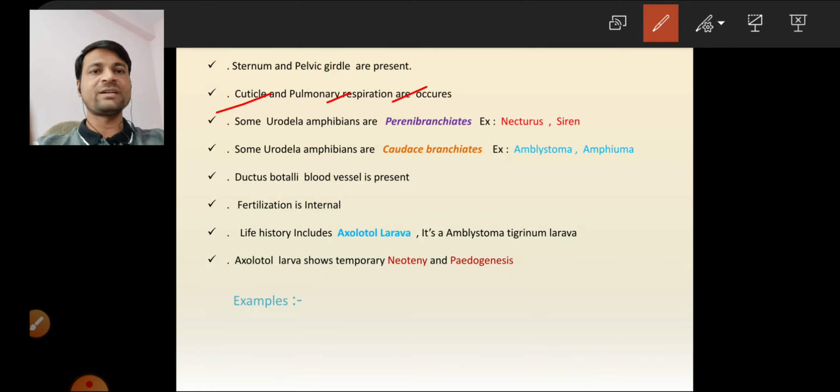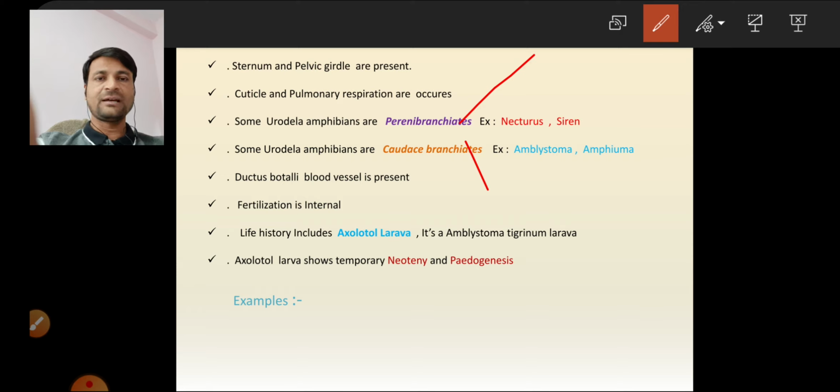Most important, some Urodelan amphibians are perennibranchiate and some are caducibranchiate. Perennibranchiates are those in which gills are present throughout life. Caducibranchiates are those in which gills are present in the larval stage and absent in the adult stage. Examples: Ambystoma and Amphiuma are caducibranchiate; Necturus and Siren are perennibranchiate.